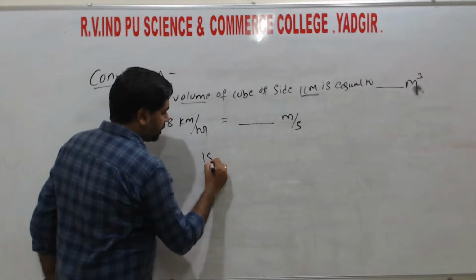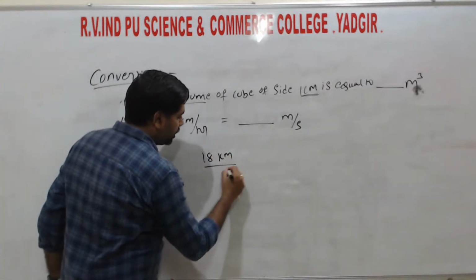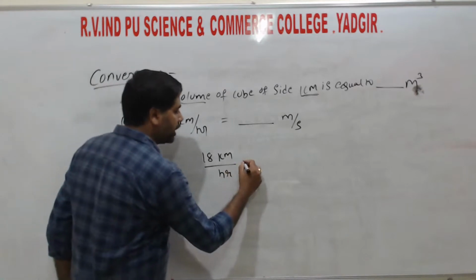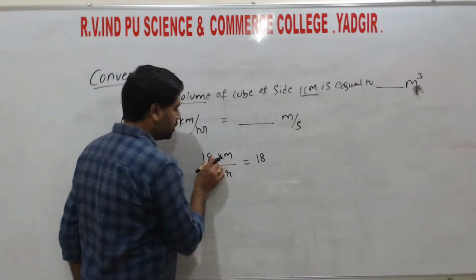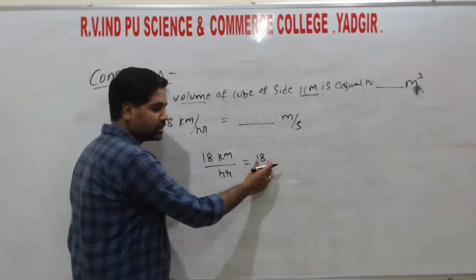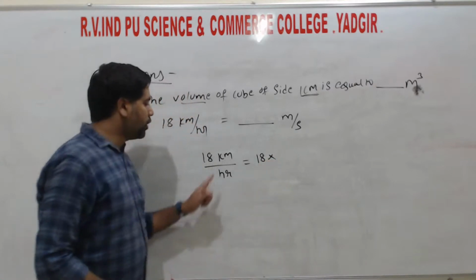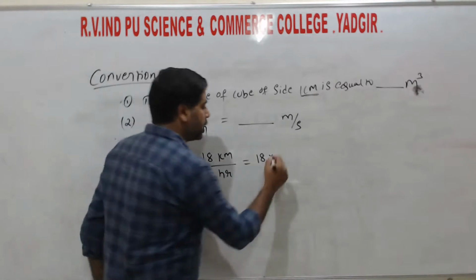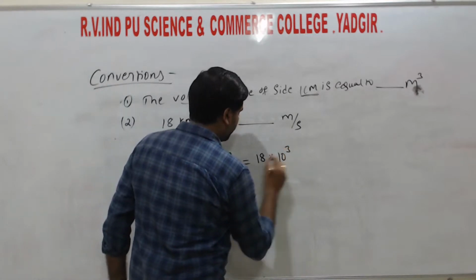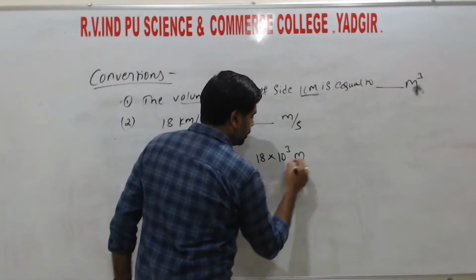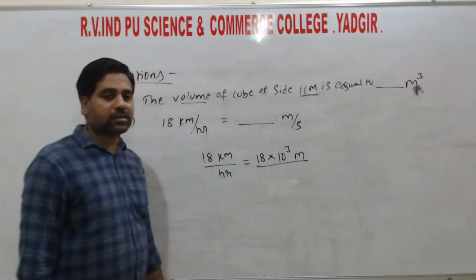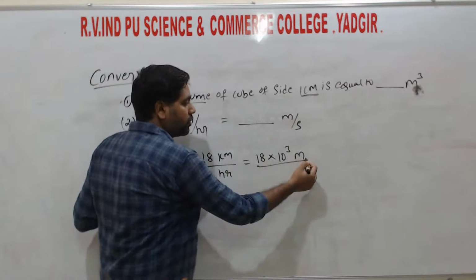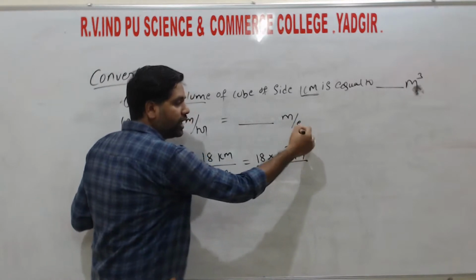Keeping LHS, that is 18 kilometer divided by hour, that is equal to 18, the numerical value kept as is, into kilo, the value of kilo is 10 to the power of 3, and the unit meter kept as is. Next, hour, we need to convert. In the numerator we get meter, so in the denominator we need second.